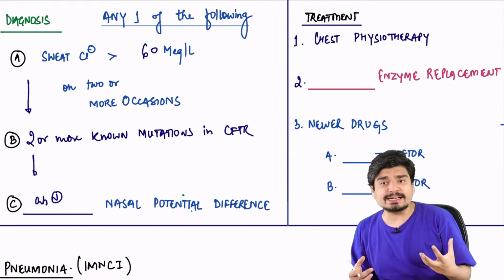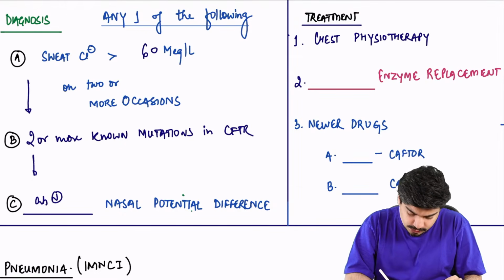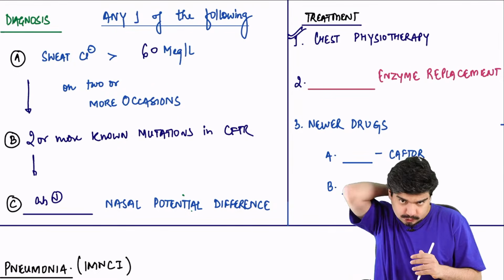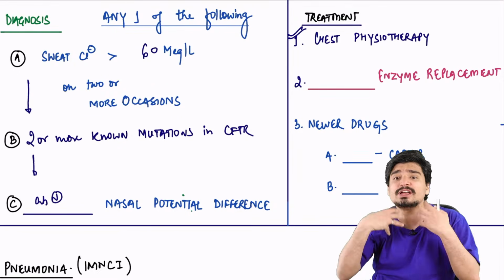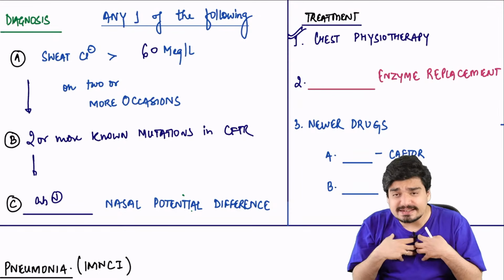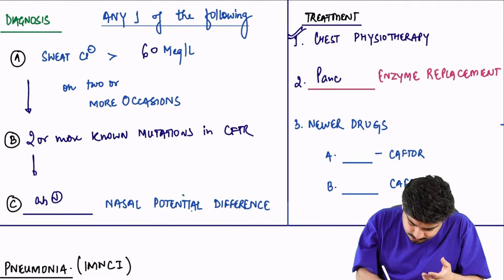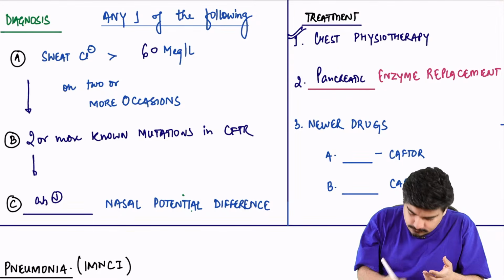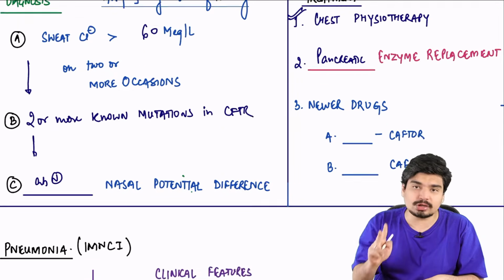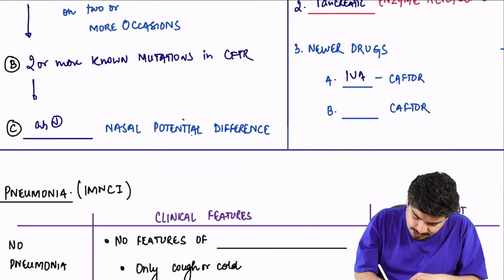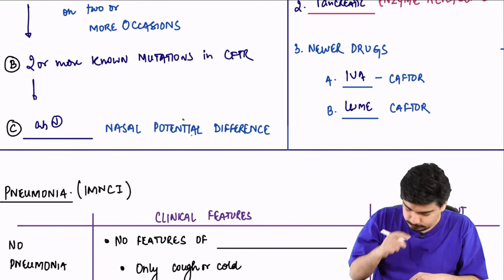How do you treat cystic fibrosis? You will do chest physiotherapy. You'll do a lot of thumping like this. This will cause the expectorations and secretions to come out, decreasing LRTI. You'll do pancreatic enzyme replacement. And 2 new drugs you should remember: ivacaftor and lumacaftor.